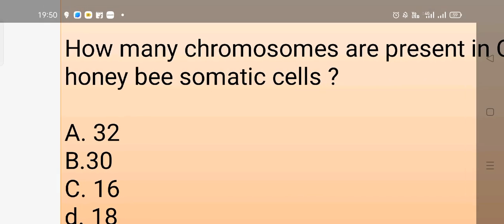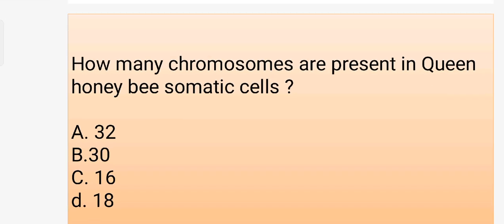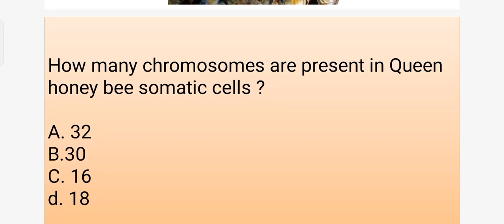Here are a few MCQs. So the first MCQ is: how many chromosomes are present in a queen honeybee somatic cell? A option is 32 chromosomes, B option is 30, C option is 16, D option is 18. So A option is right. The queen, as well as the workers, develop from a diploid or fertilized egg, and here the chromosome number is 32.